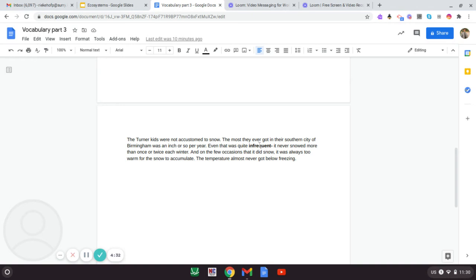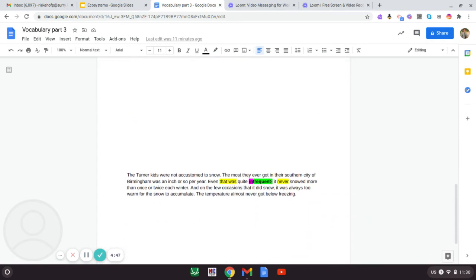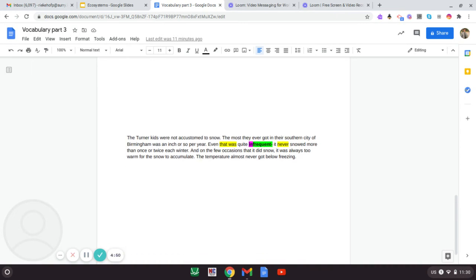So I have the word infrequent in bold here, and I'm going to apply those 3 steps to try to figure out the meaning of this word. Is it an action, a thing, or a description? Does it sound positive or negative? And then I'm going to look inside the word. In this sentence, it says, even that was quite infrequent. So the sentence says, that was quite blank.